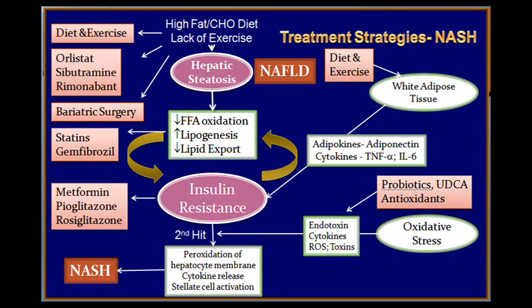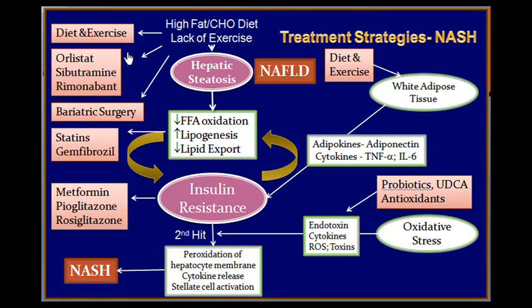Having seen the various pathogenic mechanisms or the pathways of pathogenesis, can we do something to halt the progress? What are the treatment strategies? Look here. High fat and carbohydrate diet, lack of exercise should be primarily tackled. This is the primary cause that has to be tackled by proper diet and physical exercise.